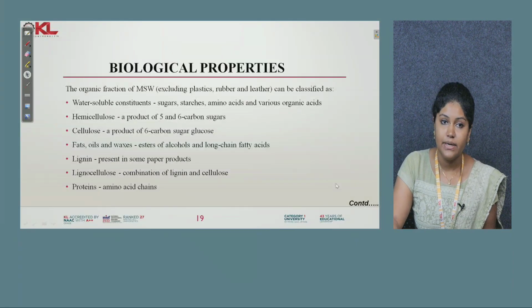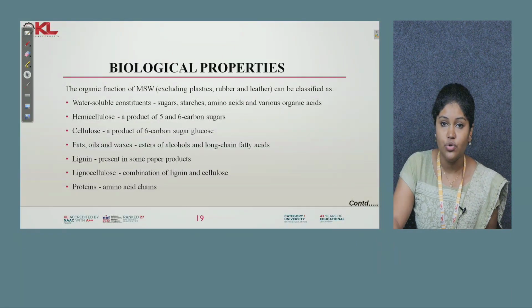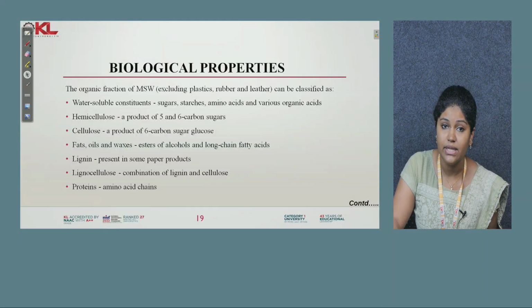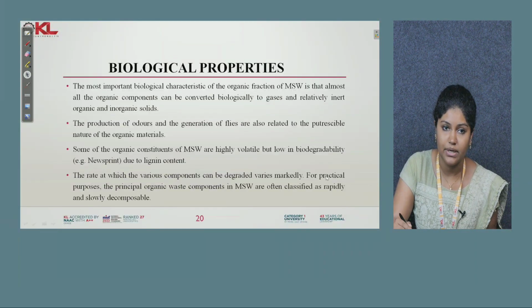The third property is the biological property. In this property, we identify whether the waste material has sugar, starch, amino acids, etc. If there is cellulose, lignin content or amino acids, how we treat the waste will vary based on the biological properties. These are some of the biological contents like sugar, starch, cellulose, fats, lignin, proteins, etc. This is what we identify in the biological property.